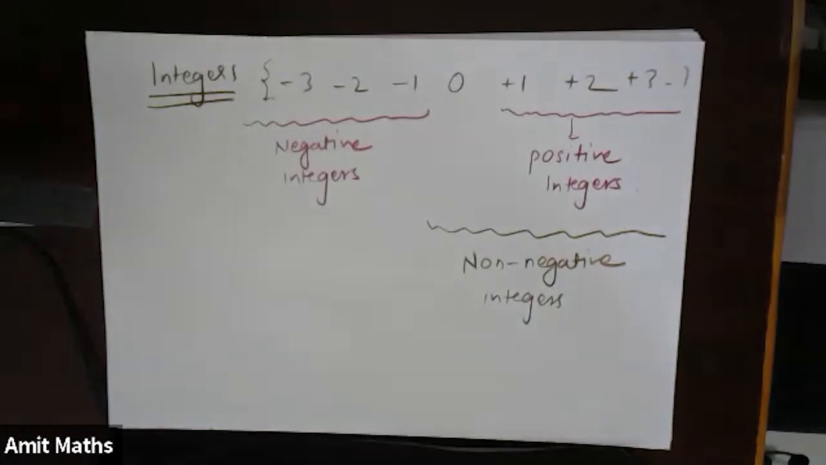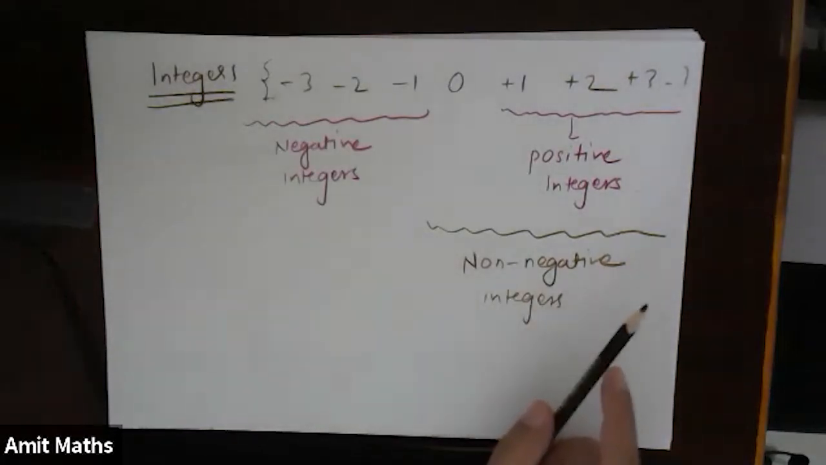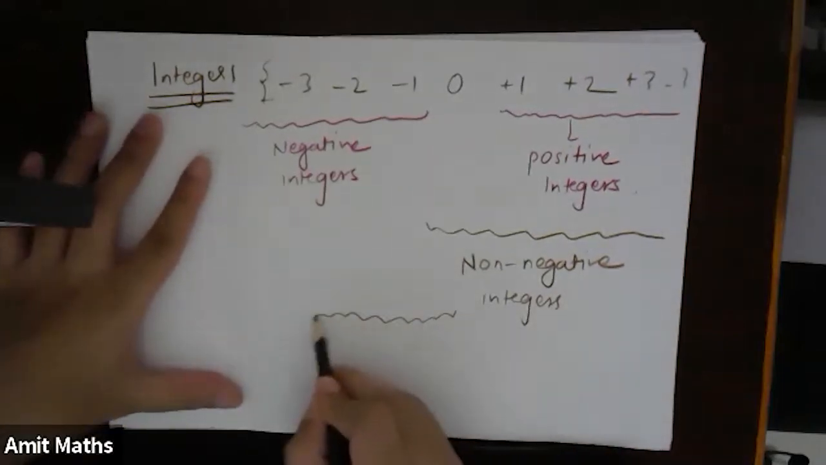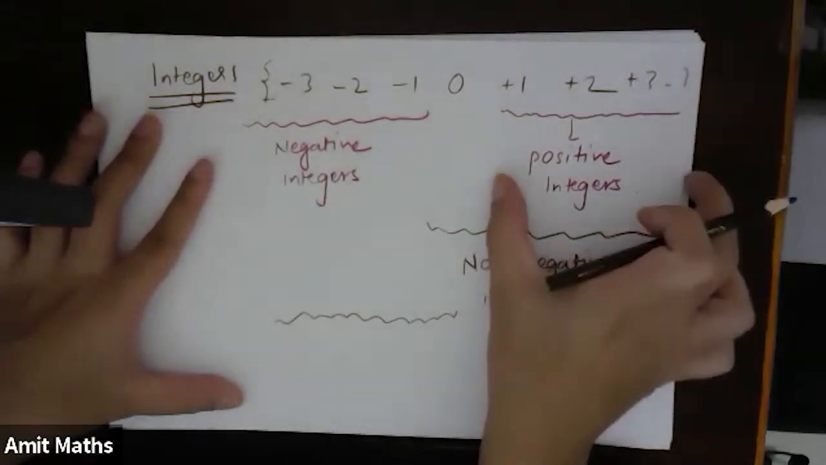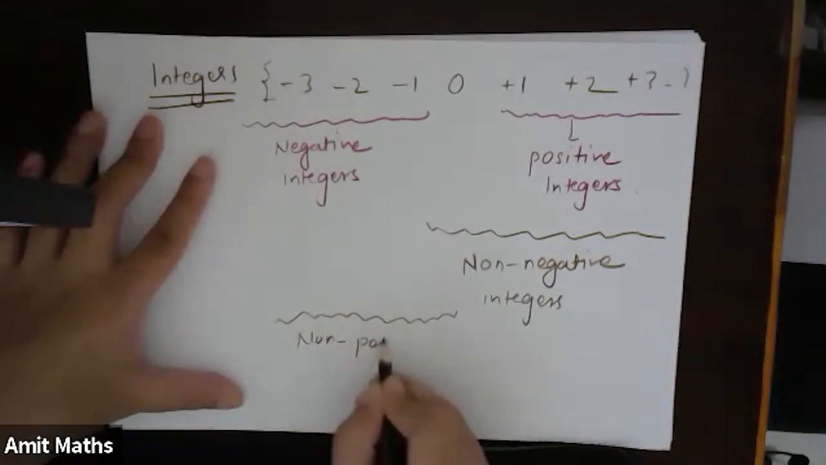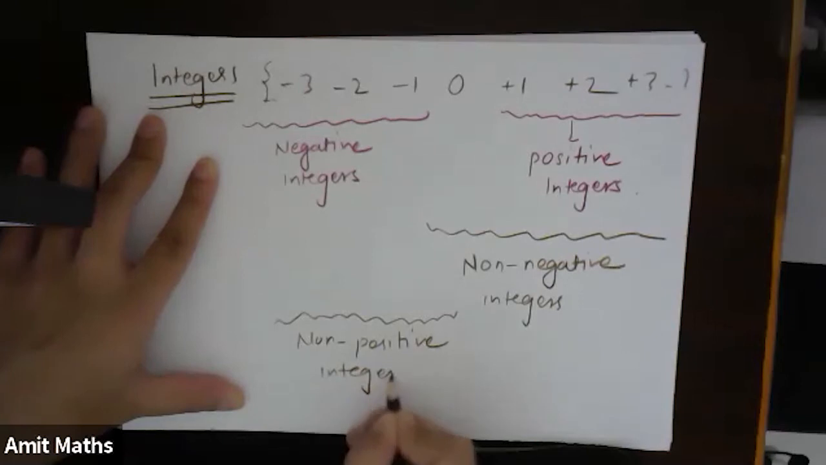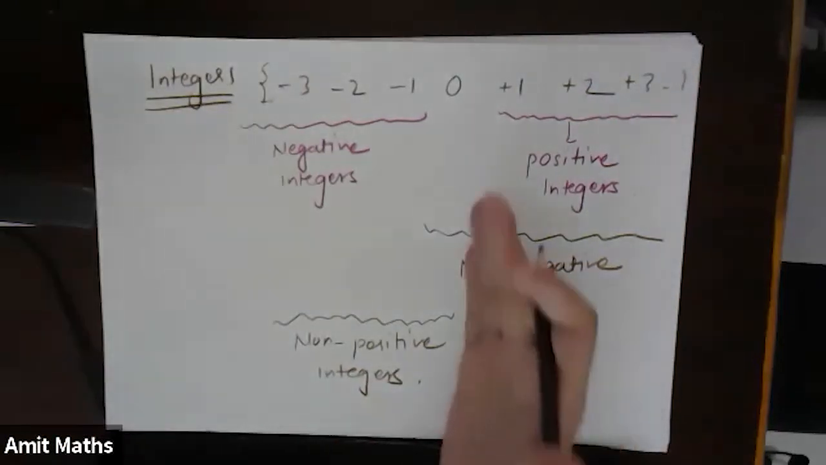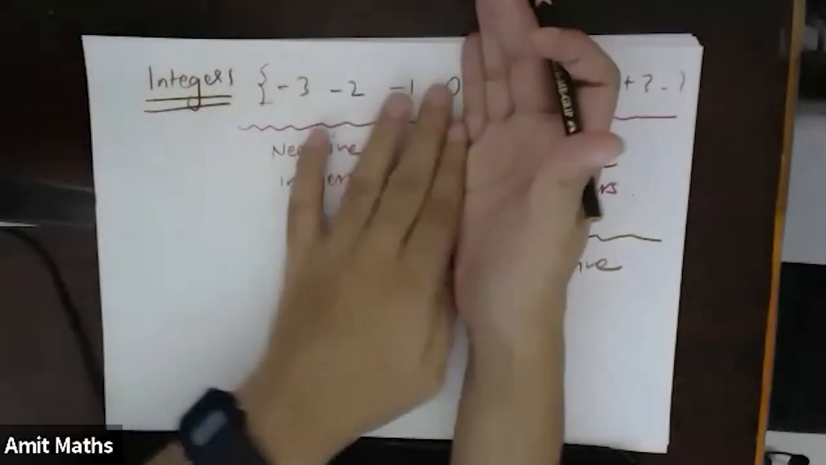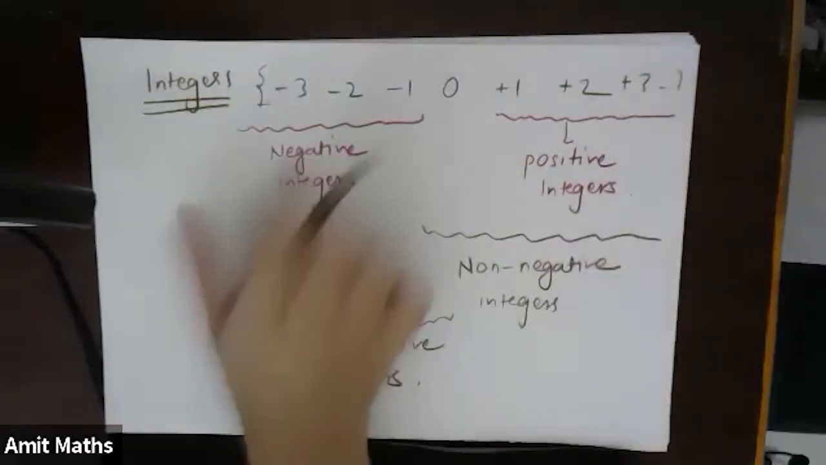Next, since we have given non-negative, we can also say something is non-positive. Non-positive will be from 0, whatever is not positive. This was positive, and the remaining everything will be non-positive integers. So the left side including 0 will be non-positive, and the right side including 0 will be non-negative, along with positive and negative.